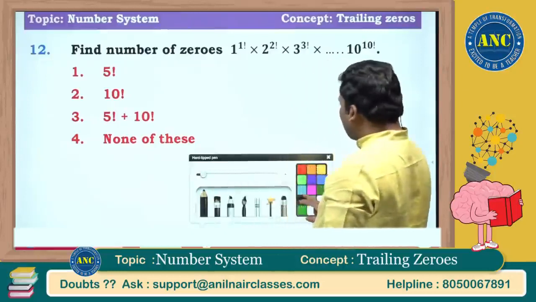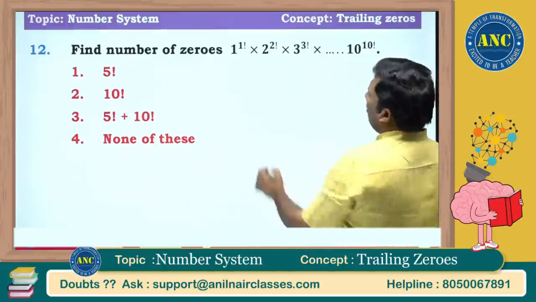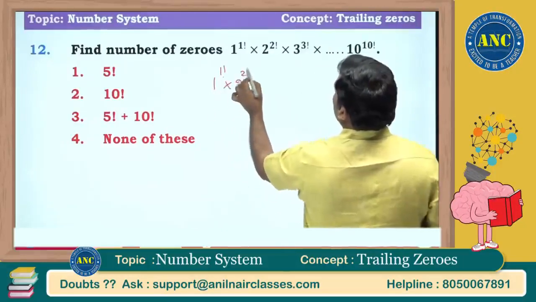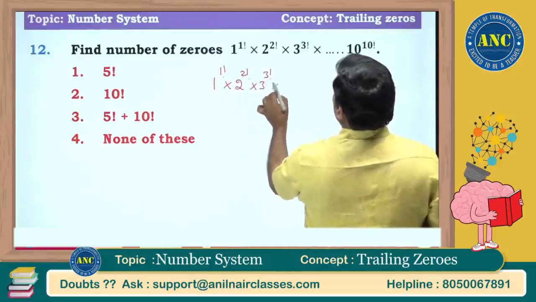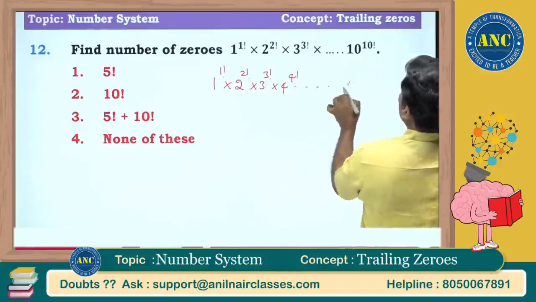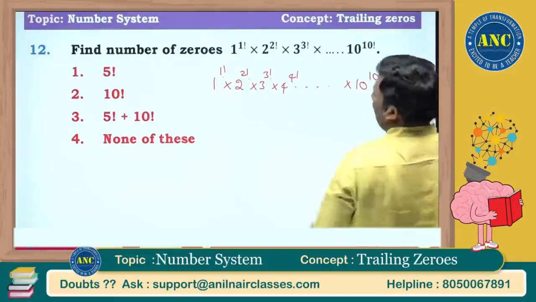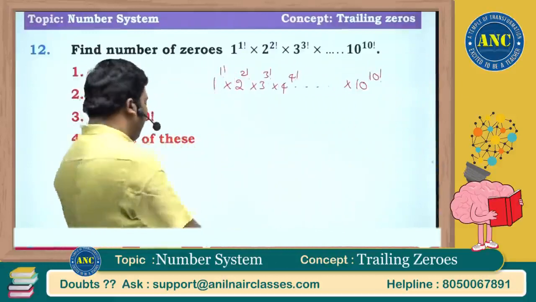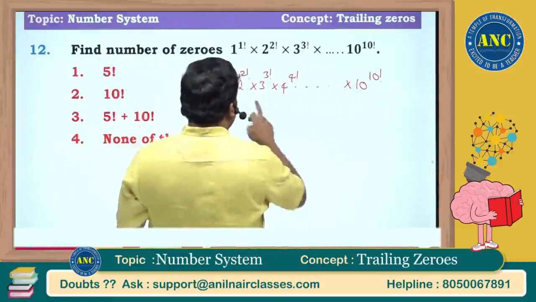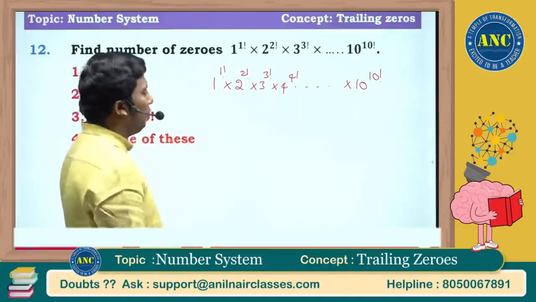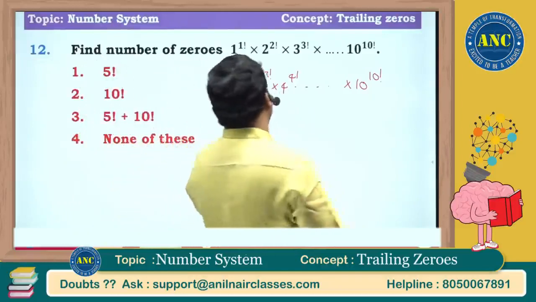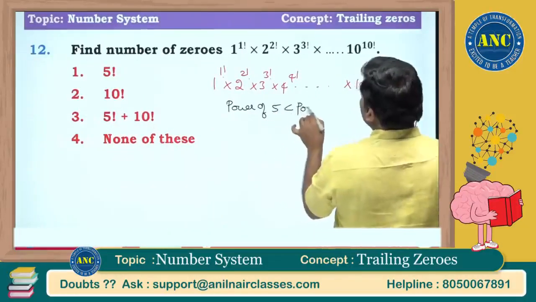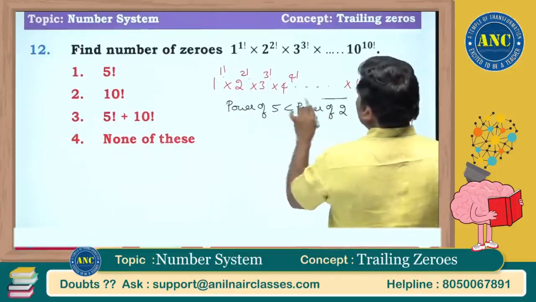Next one. This model also we already solved. 1 power 1 factorial, 2 power 2 factorial, 3 power 3 factorial, 4 power 4 factorial, and so on up to 10 power 10 factorial. Listen carefully, sir. Every second term I am getting a multiple of 2, but every fifth term it is a multiple of 5. So power of 5 will be less than power of 2.